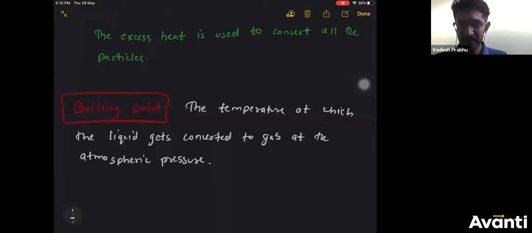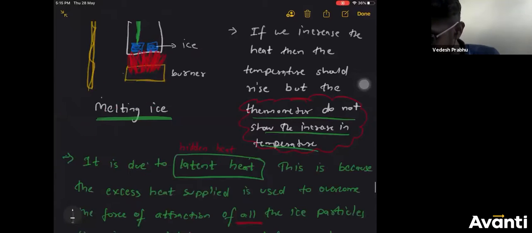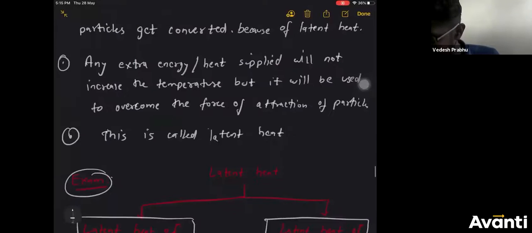What is the atmospheric pressure? In the next 5 minutes only I'll be explaining. Don't take tension, have a little patience. The next topic is only pressure. I'm going to explain the atmospheric pressure in the next topic itself. Don't worry. So this is the definition of boiling point. Melting point definition I have already written in yesterday's class itself.